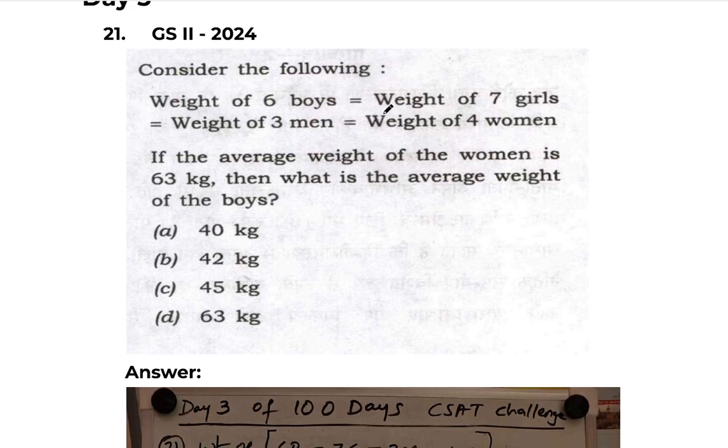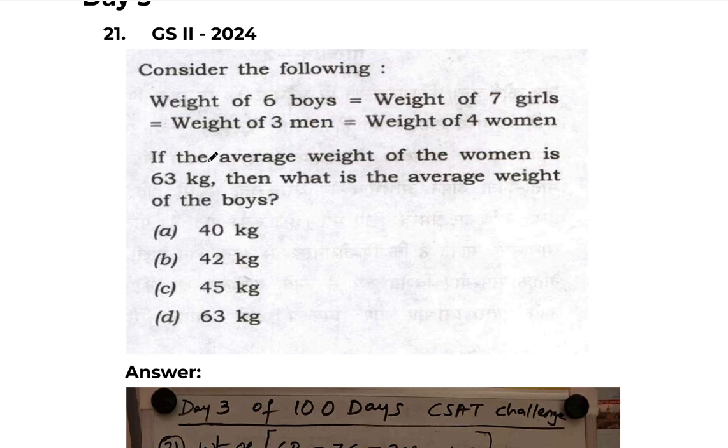Weight of 6 boys is equal to weight of 7 girls is equal to weight of 3 men is equal to weight of 4 women. If the average weight of the women is 63 kg, then what is the average weight of the boys? Okay, in the question they have given 4 quantities here. See, the weight of 6 boys is equal to the weight of 7 girls, which is again equal to the weight of 3 men, which is again equal to the weight of 4 women.